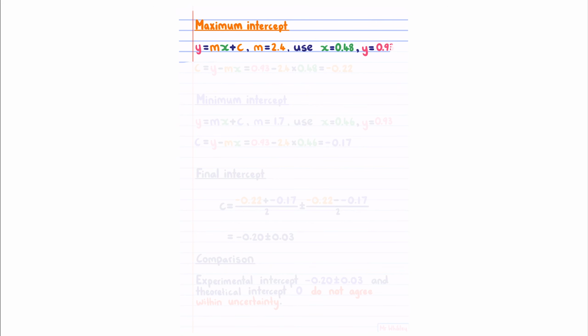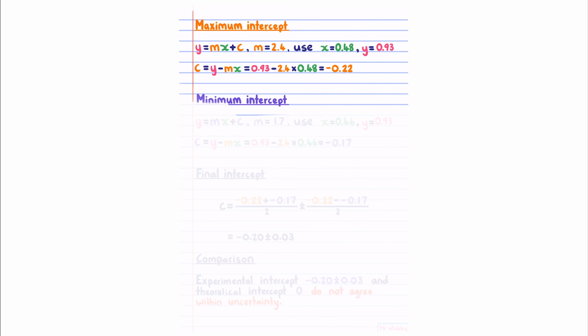We can find the intercept of our maximum gradient by knowing that y is mx plus c and that the gradient for our maximum gradient is 2.4. We can use the point that we drew on our graph before. Rearranging y equals mx plus c for c gives us c is equal to y minus mx, substituting in our point values, and also our gradient, gives us negative 0.22.